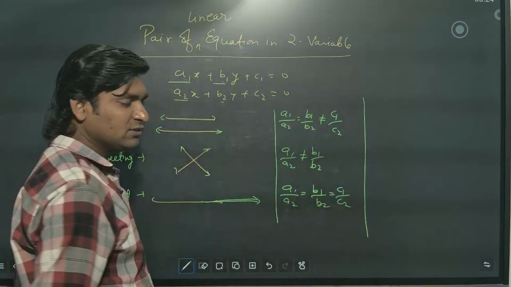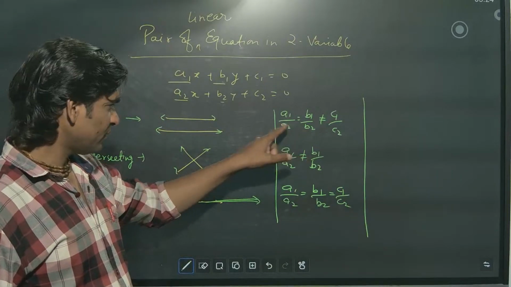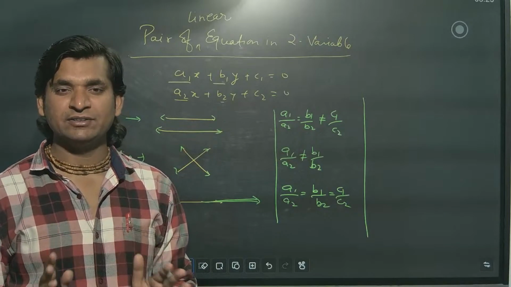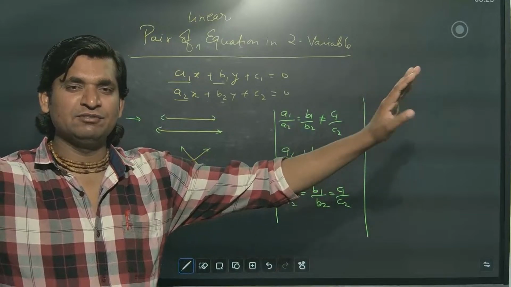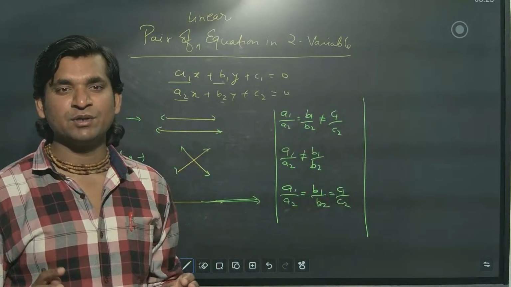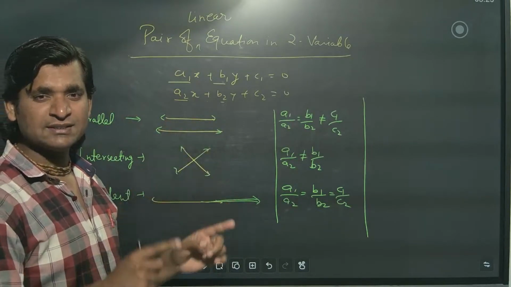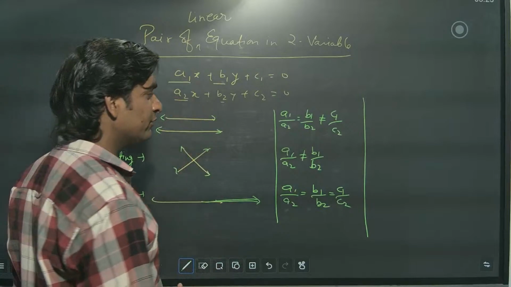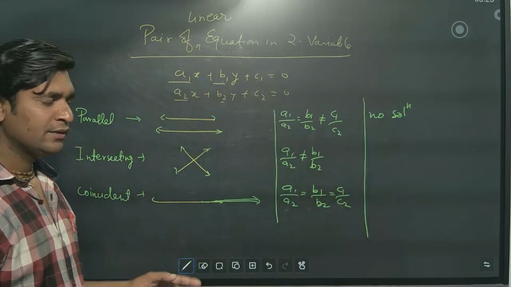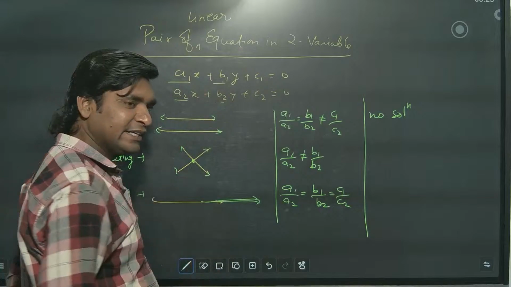So now, solution. Which have a solution? Can they meet somewhere? You identify a solution when two people meet and talk. If they are separate in their own worlds, there will be no solution for their problem. If two persons have a problem, they have to come, discuss and solve it. But if they don't want to meet and are going in two directions, there is no solution. In the intersecting case, they met at a point, so they have one solution.